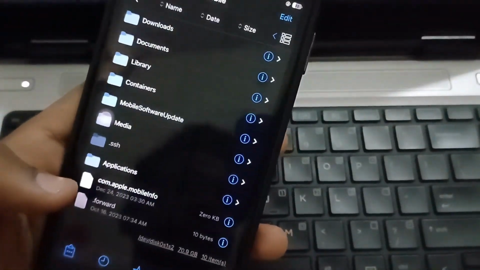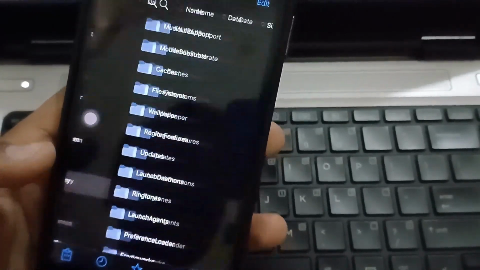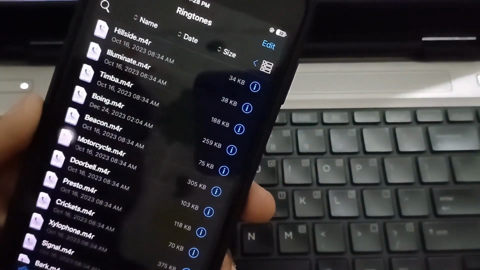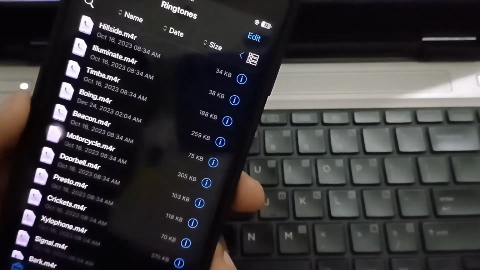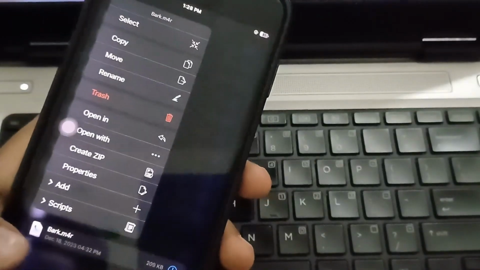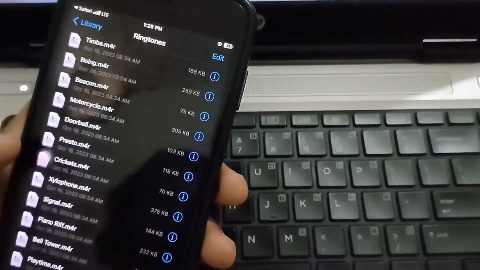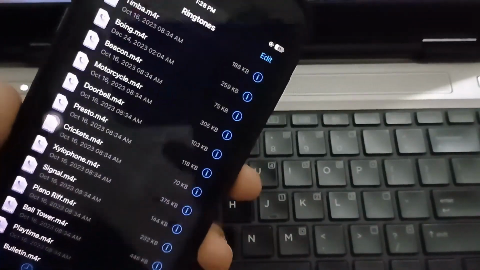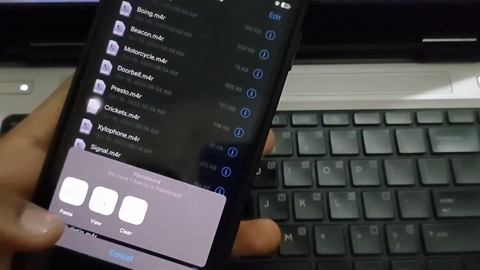Go back, go once again, go back once again last time. Library, ringtones. So after coming here, you have to delete your old Bark ringtone. As you can see, old Bark ringtone. After deleting, you have to paste the new Bark ringtone here, which you had renamed.